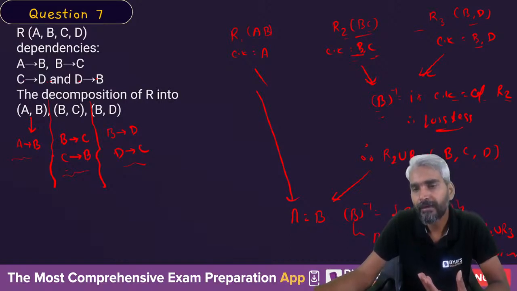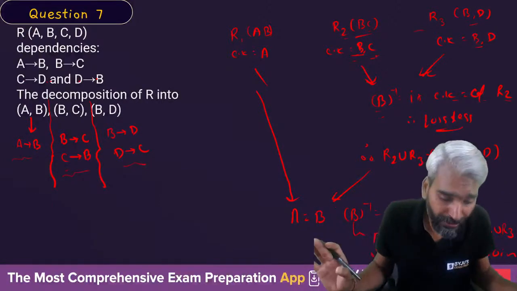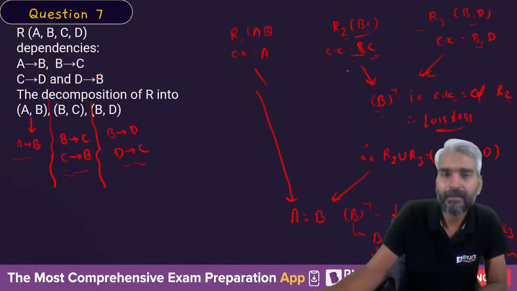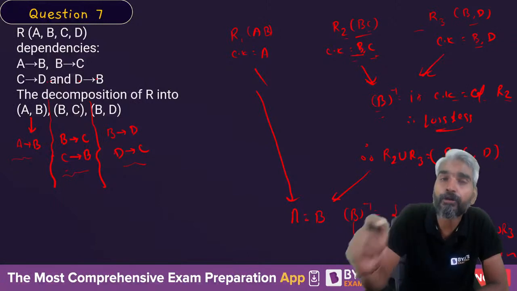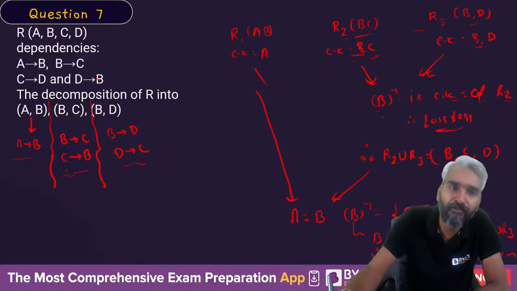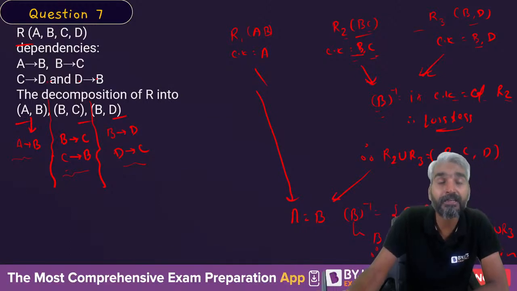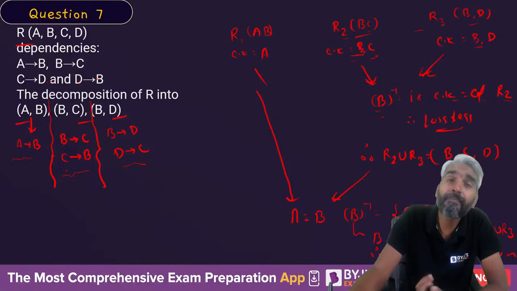Again lossless join. So you can define an order in which, if these relations are joined, then at every point of join the relation is lossless. Therefore this decomposition of R into these 3 sub-relations ensures lossless decomposition. Now let's check for dependency preservation.